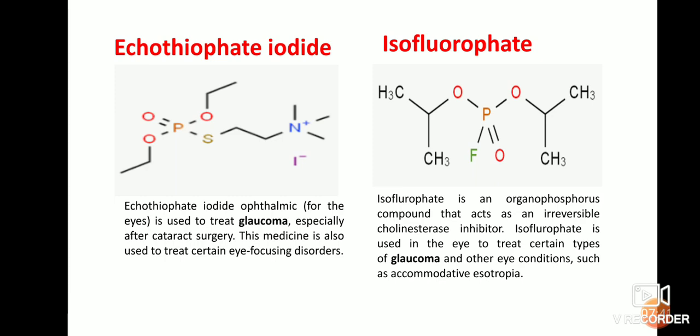Coming to this isofluorophosphate, otherwise we can call it isoflurophate. Isoflurophate is an organophosphorus compound that acts as an irreversible cholinesterase inhibitor. It is used in the eye to treat certain types of glaucoma and other eye conditions such as accommodative esotropia, which is nothing but eye misalignment or crossed eye. So it is mainly used for glaucoma and eye disorders.